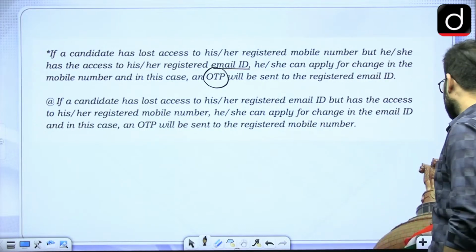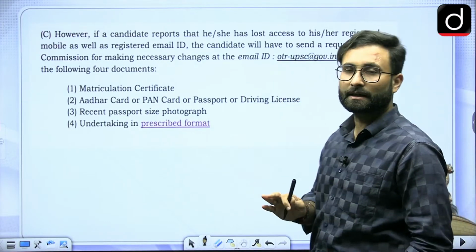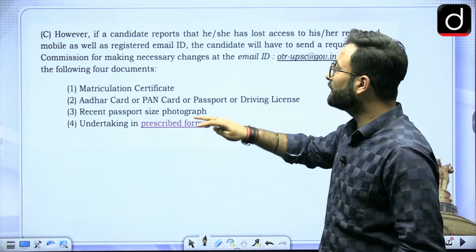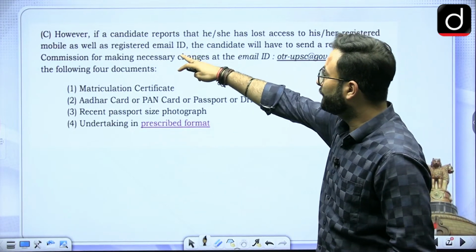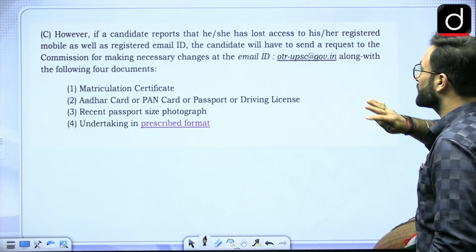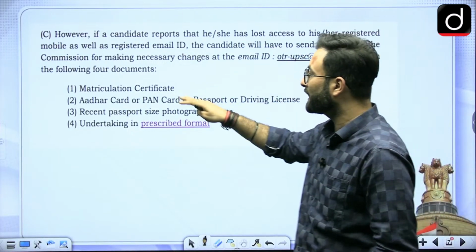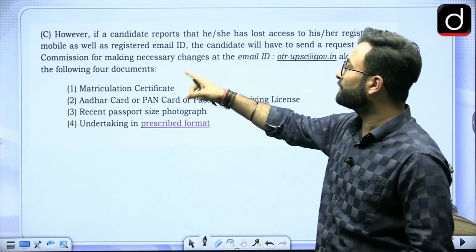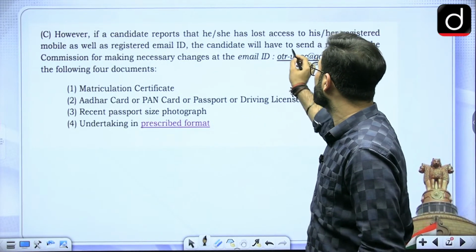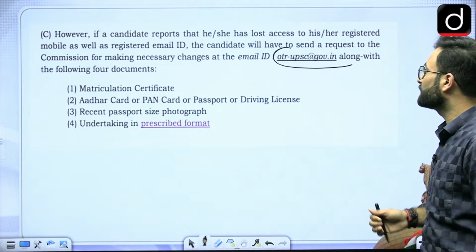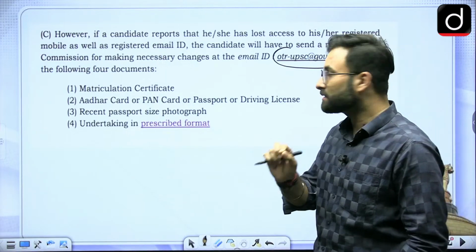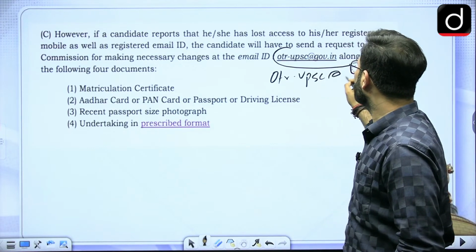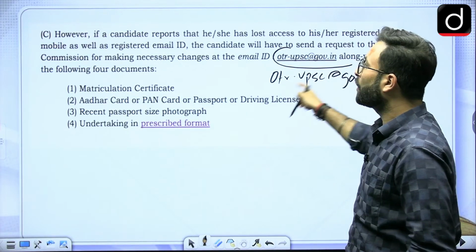Coming to the next part over here, however, if a candidate has actually lost both of them, okay, if a candidate reports that he or she has lost access to his or her registered mobile number as well as registered email ID, the candidate will have to send a request to the commission for making necessary changes at the email ID, that is OTR/UPSC@gov.in, along with the following documents.